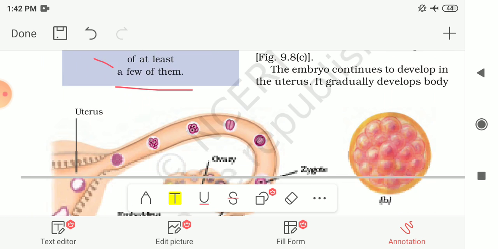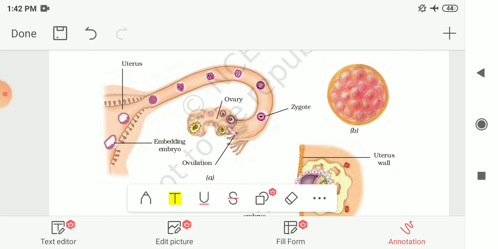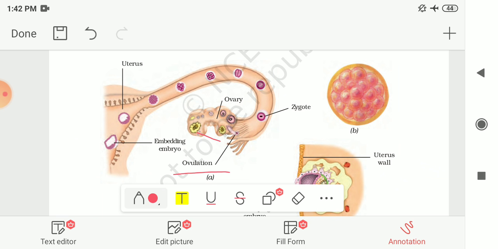In the figure A is shown to you here. You can see here the ovary, then ovulation. Ovulation means the release of the egg or ovum from the ovary. Then the female gametes and male gametes get fused and they form the zygote. Now this zygote will then travel down to the uterus through this fallopian tube, or you can say oviduct.